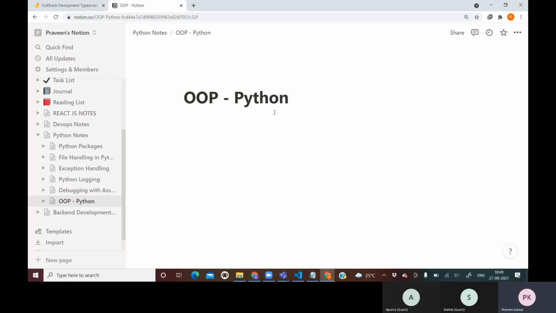Object oriented programming is. What exactly is this object oriented programming? So in Python, as we know, everything is an object, right? In Python, everything is an object only. So whenever we create any variable, internally that is an object. Okay. So whenever you are going to write a Python program, you need to decide: either I'm going to write it in a functional way, or in an object oriented way.